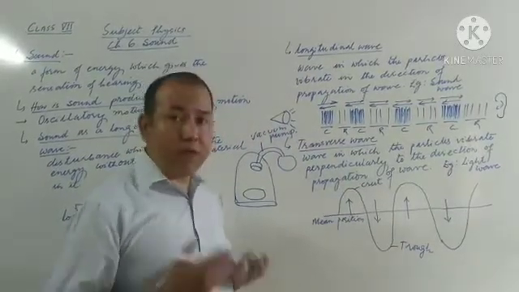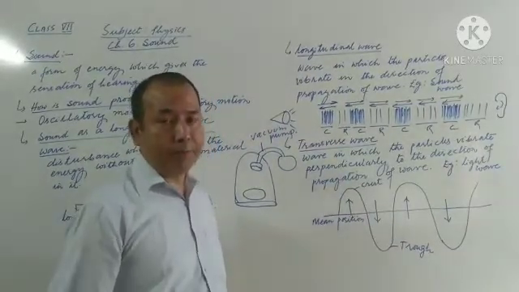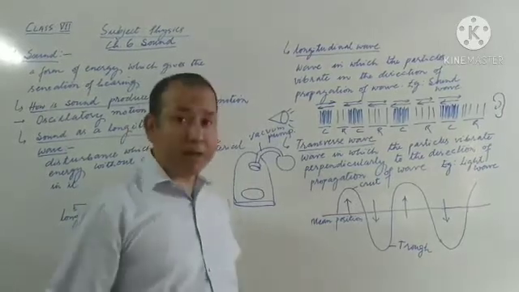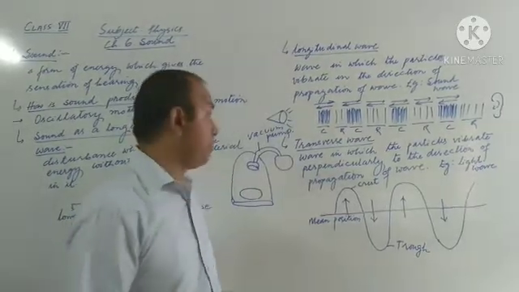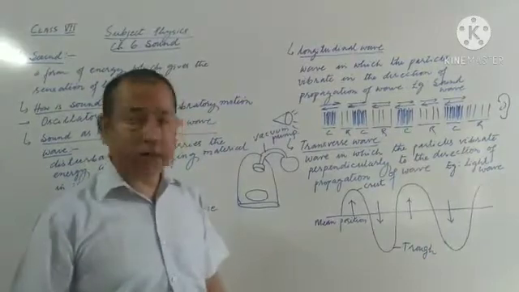Light wave is a very good example of transverse wave. Light wave, or sometimes it is called an electromagnetic wave, is a good example of transverse wave.